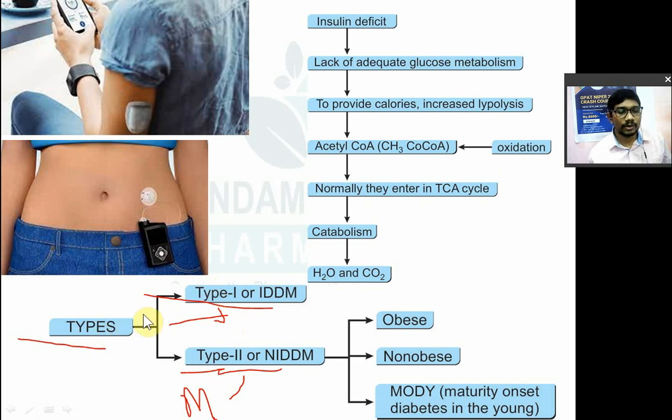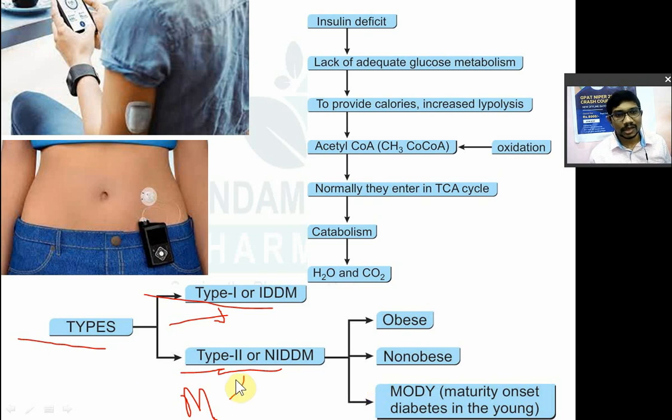Okay. Now in type 2 diabetes mellitus, there is a decreased level of insulin, or less insulin, but there is some insulin. Either there is less insulin production or the insulin is enough, but its activity is decreased. That means cells or tissues will develop a resistance to the available insulin.